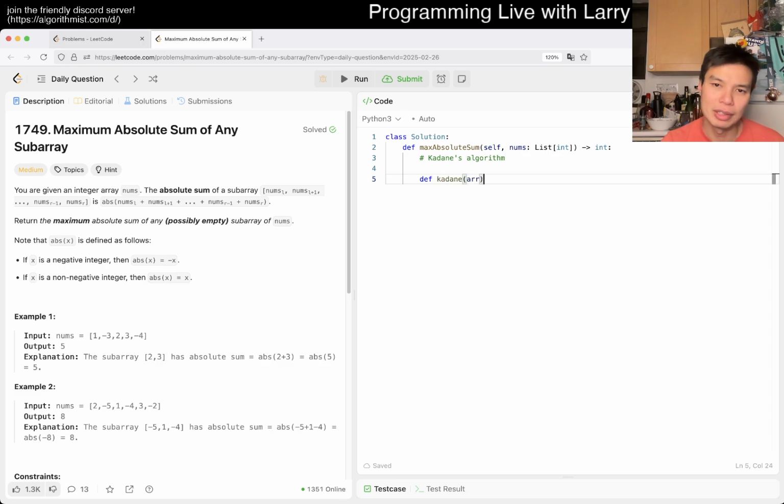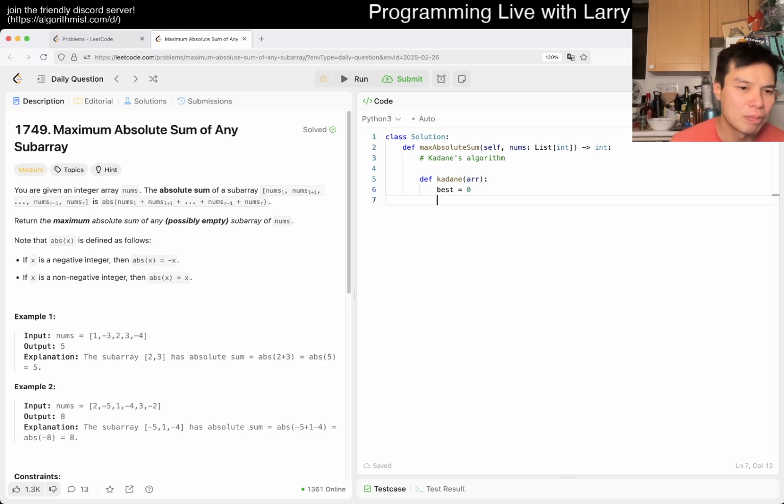So maybe, and then now we have, how does that go again? Best is equal to 0. Keep in mind that we can take the empty array, so best equal to 0 is fine, because if you take 0 elements, it's going to be 0, and that's better than taking anything.